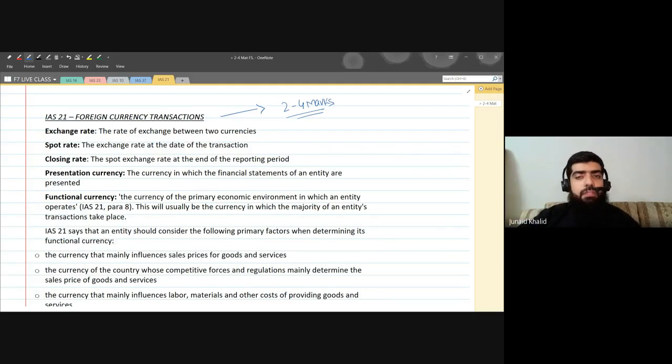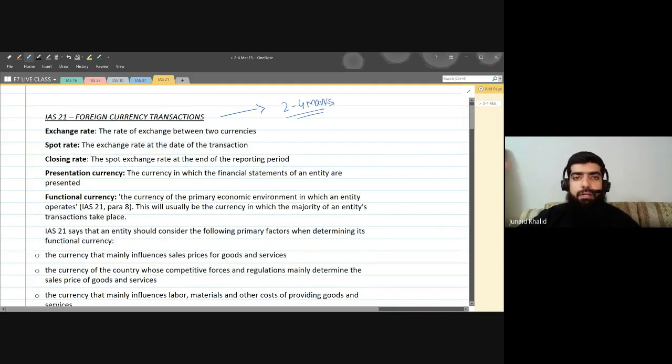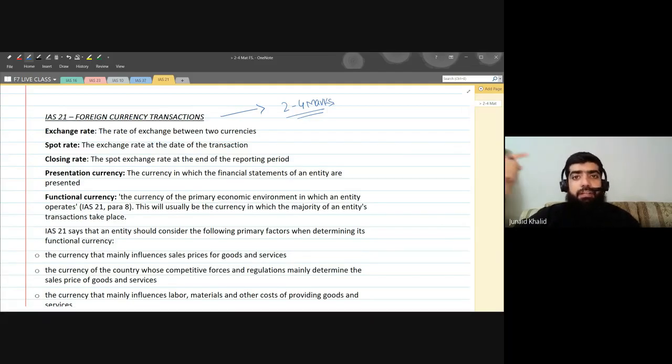Why? Because, for example, God forbid, if a student got 48 marks, definitely he or she will regret one MCQ, thinking that if I had got one MCQ correct, then I would have secured 50 marks and passed that paper. So always remember, never leave anything just because that standard or part will carry lower marks. Each and every standard is important. So this will carry around 2 to 4 marks, which means one or two MCQs could be tested.